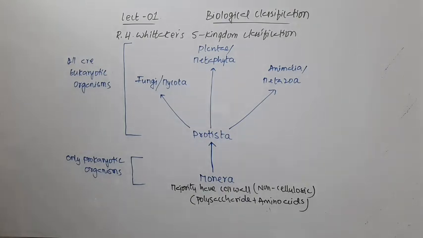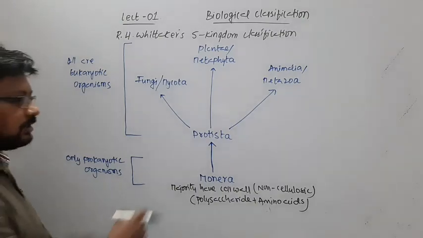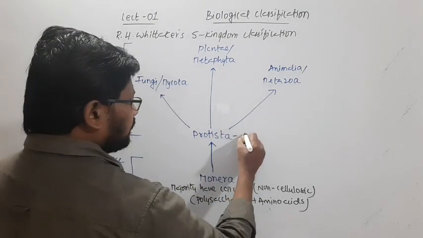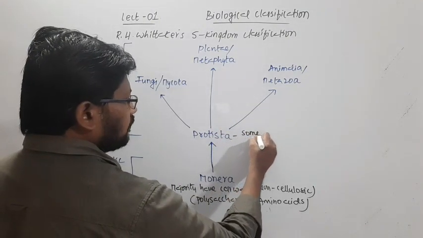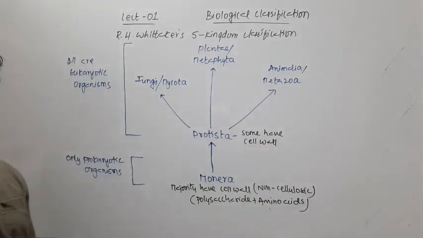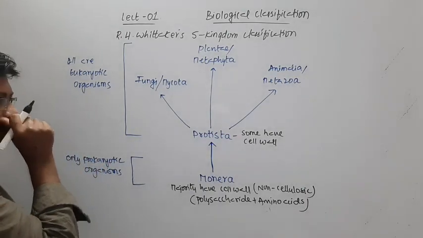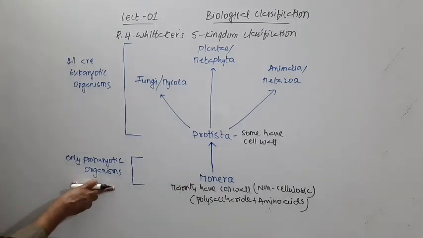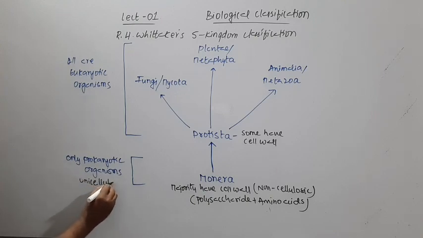And in case of Protista, some have a cell wall. Before I discuss that in detail, one more point. Prokaryotic organisms are all unicellular, with no multicellular forms in kingdom Monera.